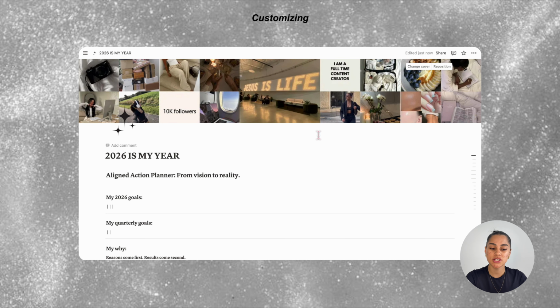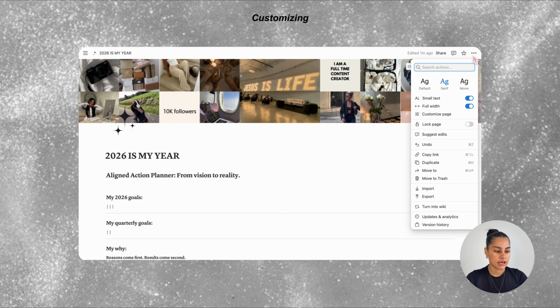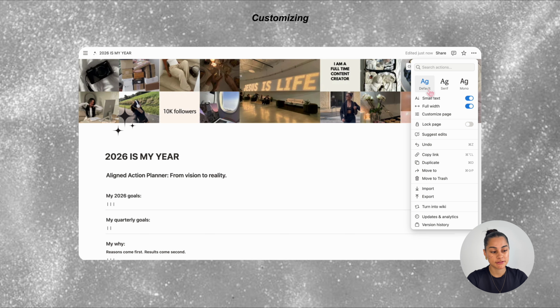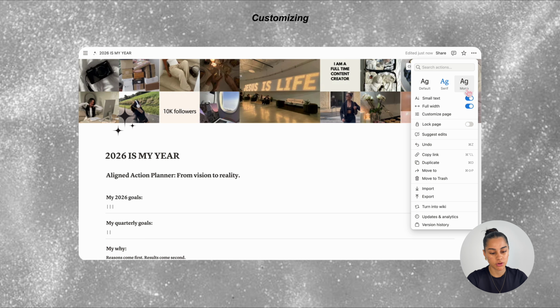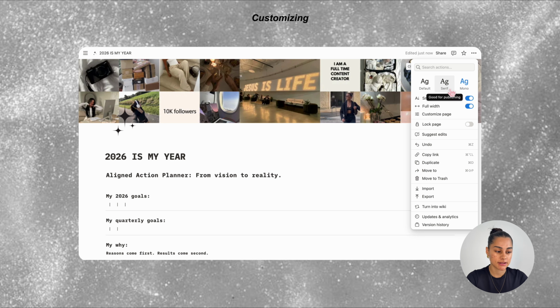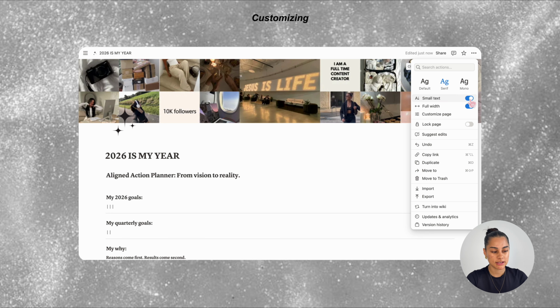You can also change the font of all of the text in this page. You just click these three dots and then you can choose from default, serif, or mono. I personally just like the serif one. You can make the text big or small and also full width or not full width. But the full width is definitely the best for this main page.